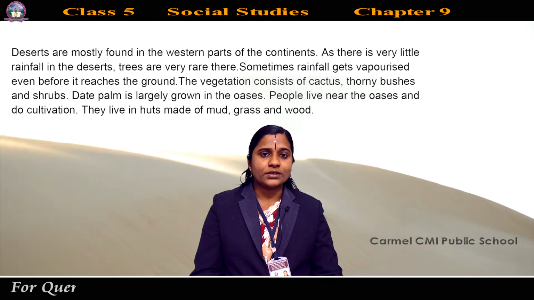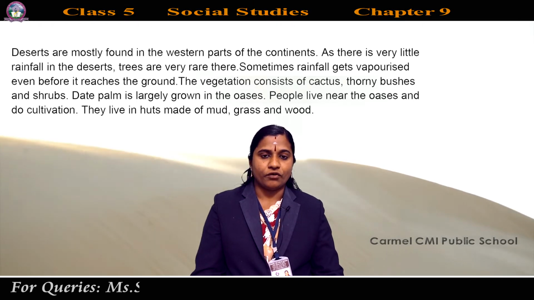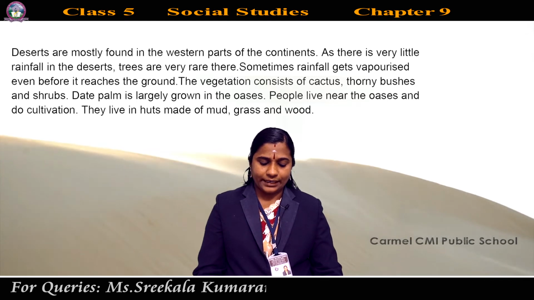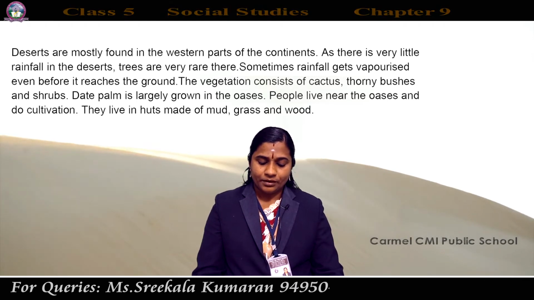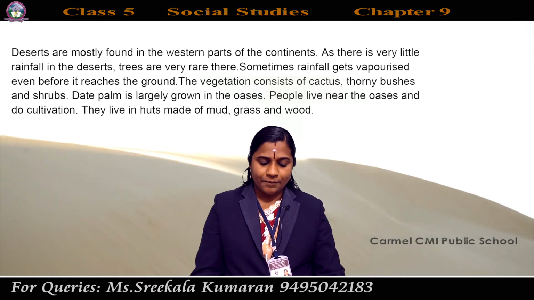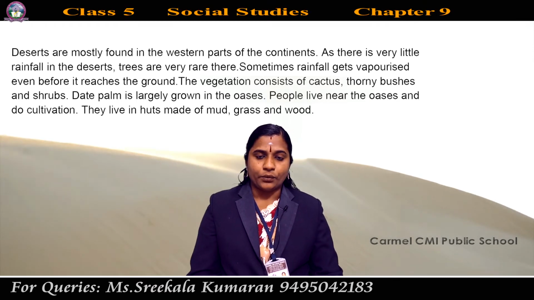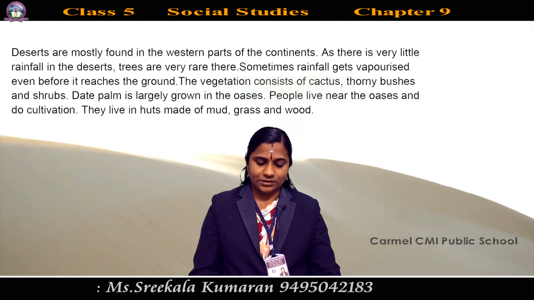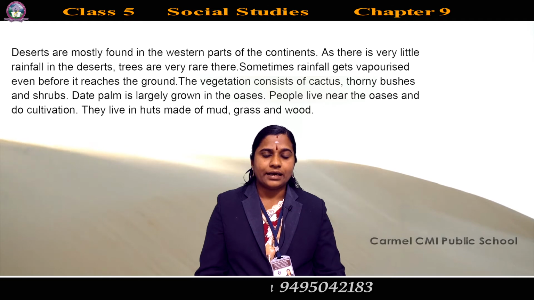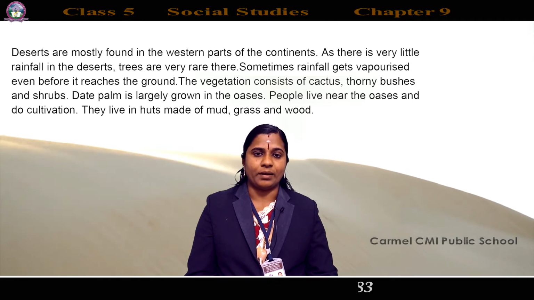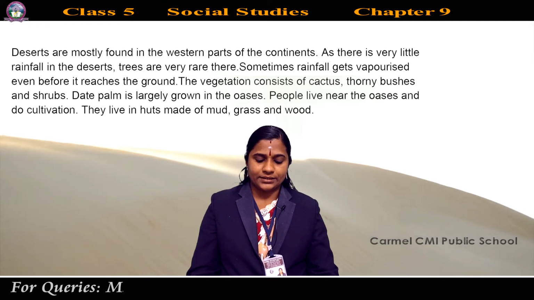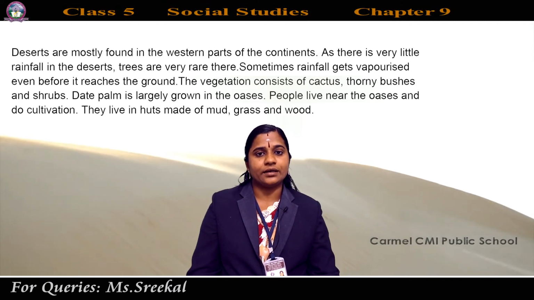Why? Because very little rainfall only there in the desert. Sometimes rainfall gets vaporized even before it reaches the ground. What is the meaning of vaporized? Converted into gas or vapor. So sometimes rainfall gets vaporized even before it reaches the ground.